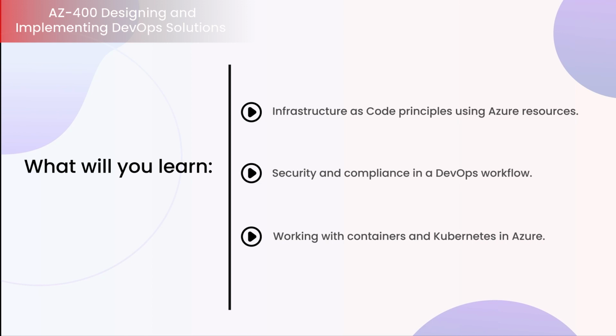By the end of the course, you will gain deep knowledge about designing and implementing DevOps solutions and how to implement it in real-time projects.